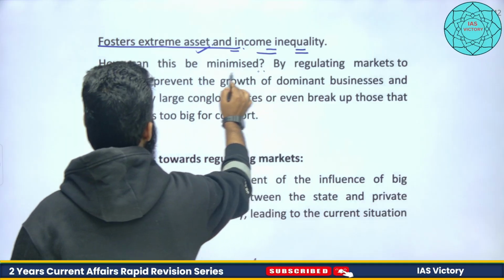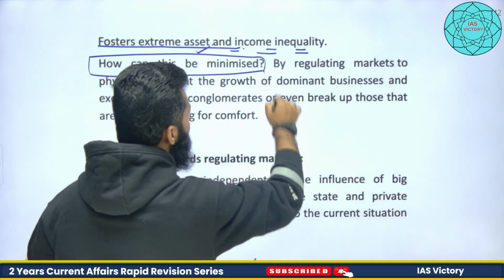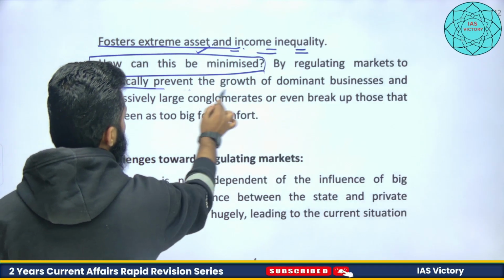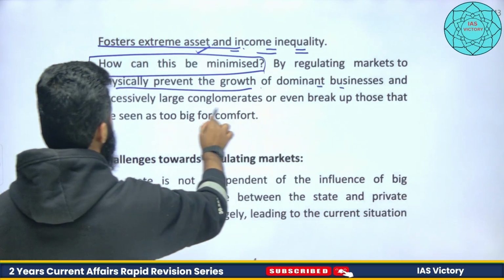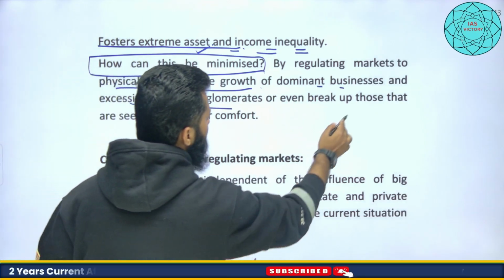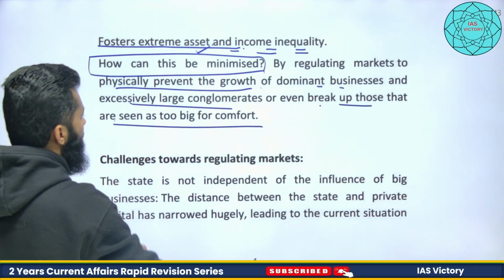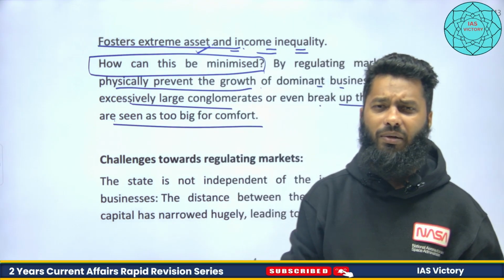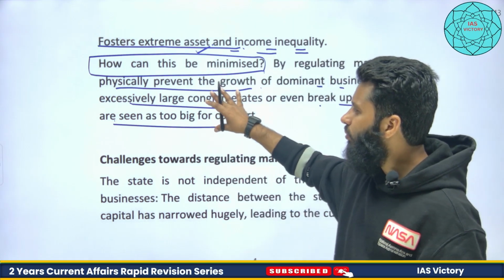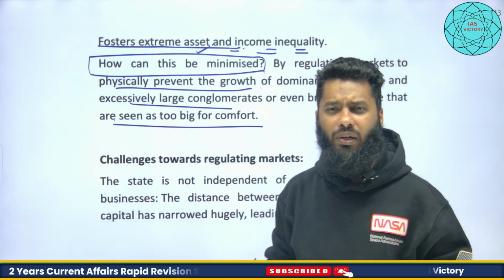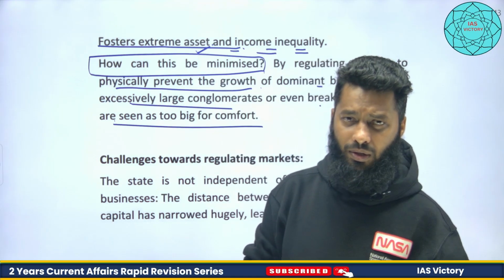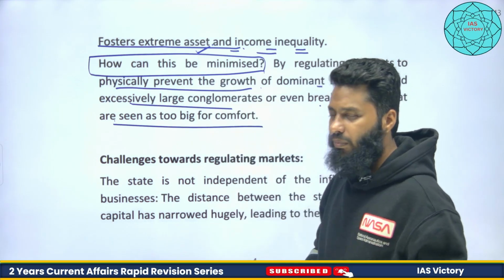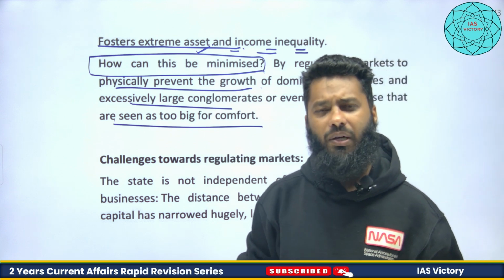How can this be minimized? What efforts can be made? By regulating markets to prevent the growth of dominant businesses and excessively large conglomerates, or even break up those seen as too big for comfort. That effort should be there, but it is very difficult to implement on the ground. When we say we should stop these big conglomerates, it is not possible right now.